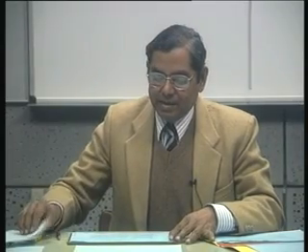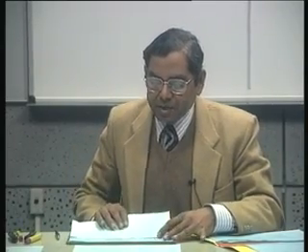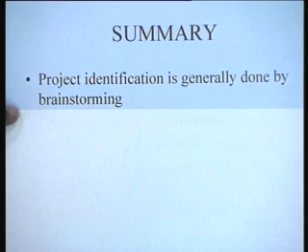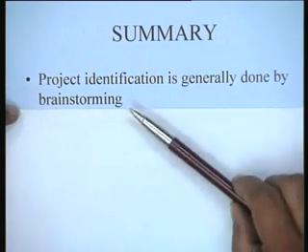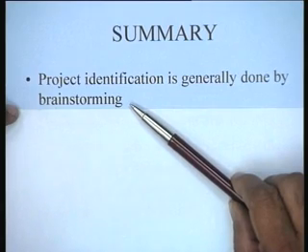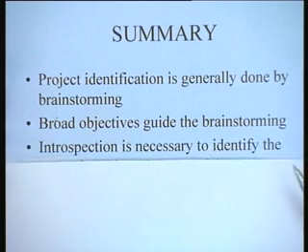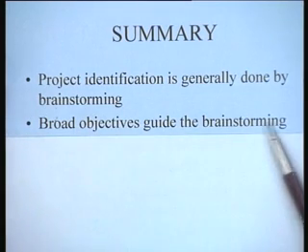Now, if we try to summarize our discussion today in this lecture, we can see, for instance, that the first thing that we probably identified was that project identification is generally done by brainstorming exercise, where people utilize their valuable knowledge base and experience to come up with innovative ideas, right. Then the broad objectives guide the brainstorming.